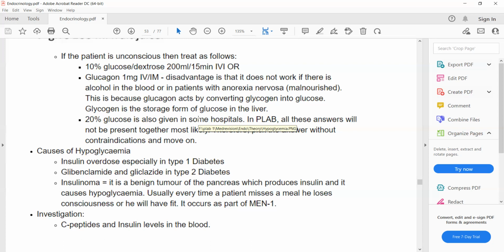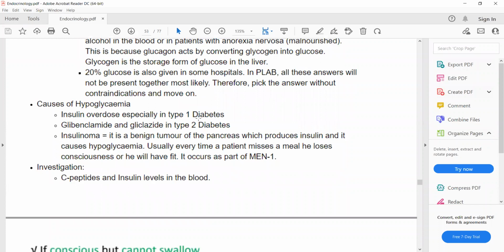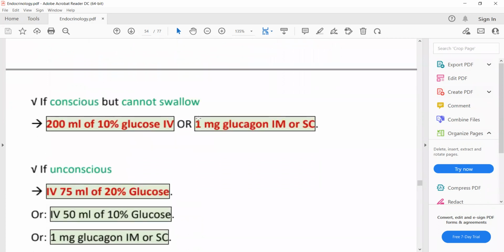So if there is no stored glycogen in the liver, then there is no use of giving a glucagon injection. What are the conditions in which there is no stored glycogen in the liver? Two important conditions: in malnourished people and in alcoholics. So is this point clear to everyone? Yes, clear.